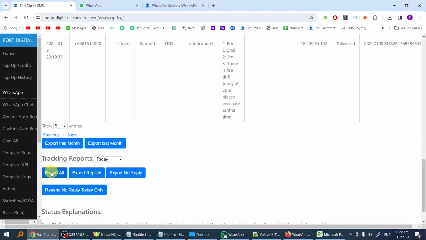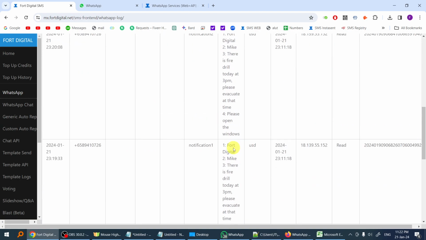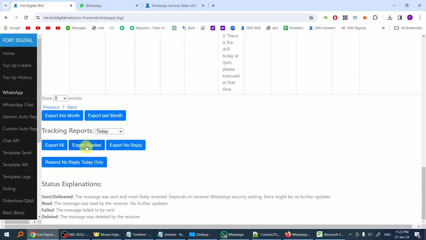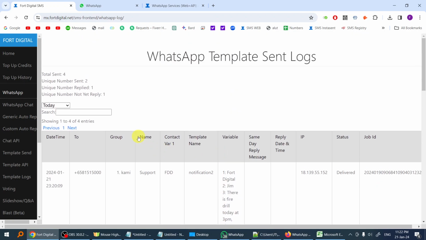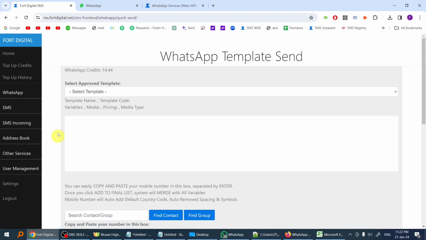And you can easily export out all the logs, and you can export out all those who have replied, and you can export out all who have not replied to you. So yes, you can use this system for emergency purposes, and you expect them to reply back to you to acknowledge your message. All right, now go back to this template send.